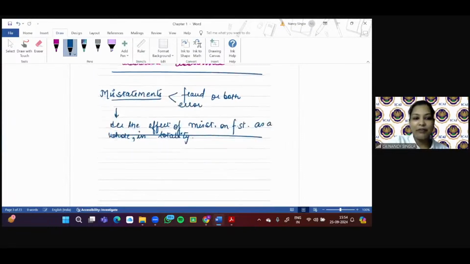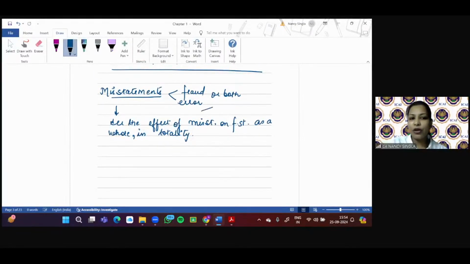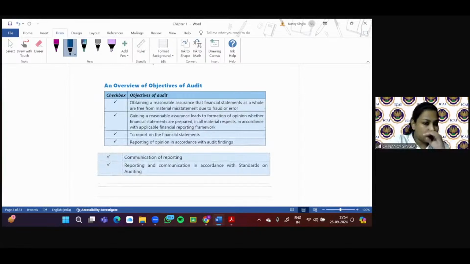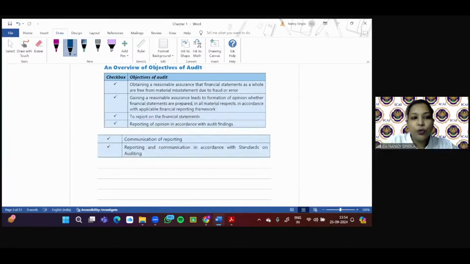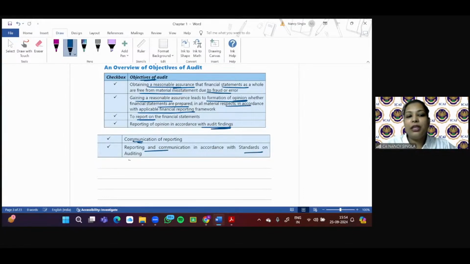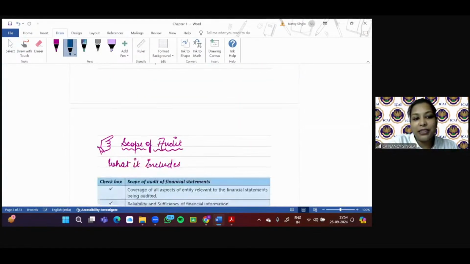Clear? Misstatement, we have seen, can be fraud or error, and the auditor has to see the effect of misstatement in totality on the financial statements as a whole. I hope this is clear. So just quickly, let us go through this overview. What are the objectives? Obtaining reasonable assurance that financial statements are free from material misstatement due to fraud or error. Gaining reasonable assurance leads to formation of an opinion whether financial statements are prepared in all material respects in accordance with the applicable FRF. Then to report, and reporting and communication should be in accordance with the SAs and the audit findings. I hope these topics are clear.